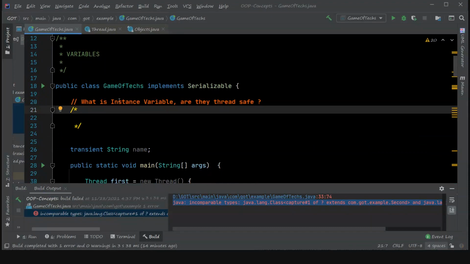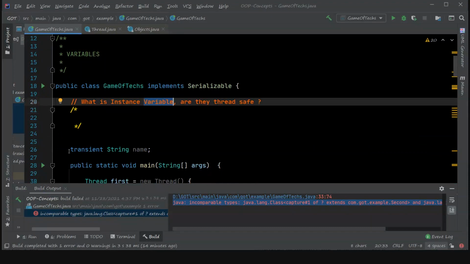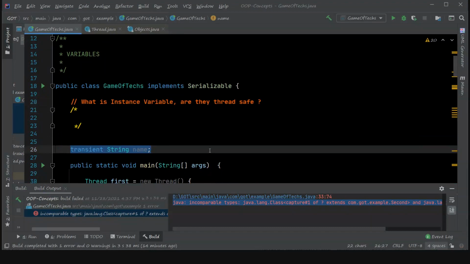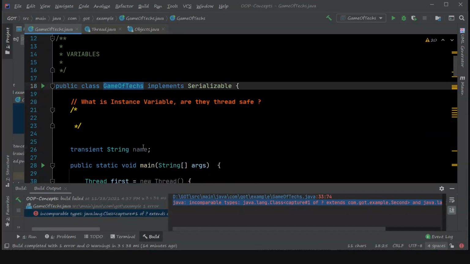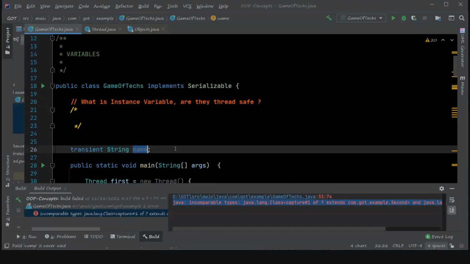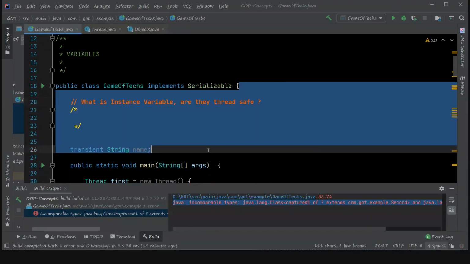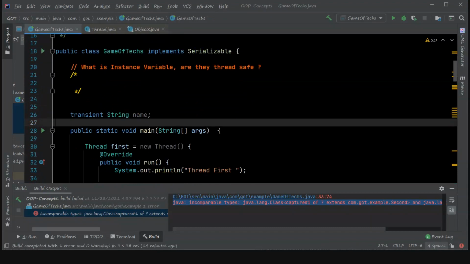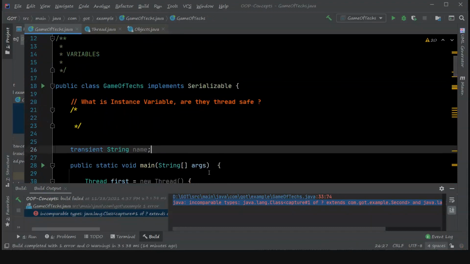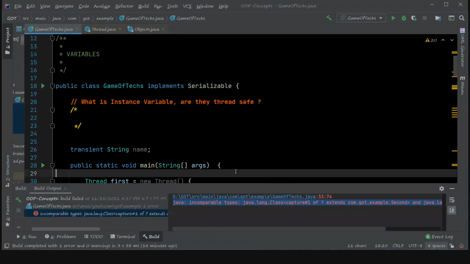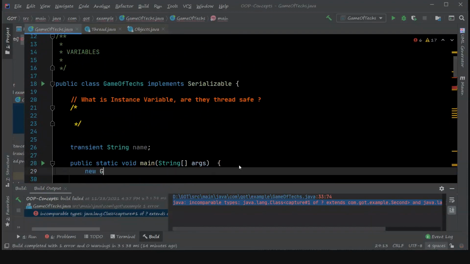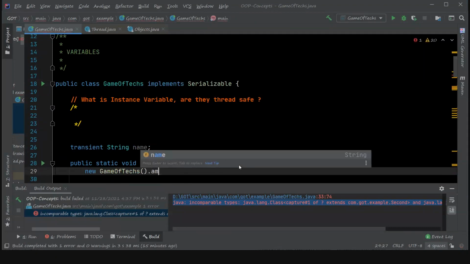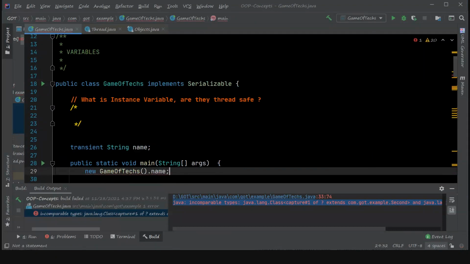Next, we talk about what is an instance variable. An instance variable is something that is defined at the class level, but which is not static, right? Here you can see the string name is an instance variable because it is not static and it is defined at the class level. It is not part of any method, right? So instance variables will be active once an instance of the class has been created. For example, if I create an instance of the class by the new keyword, then I can access this name variable, right? So this is called an instance variable.